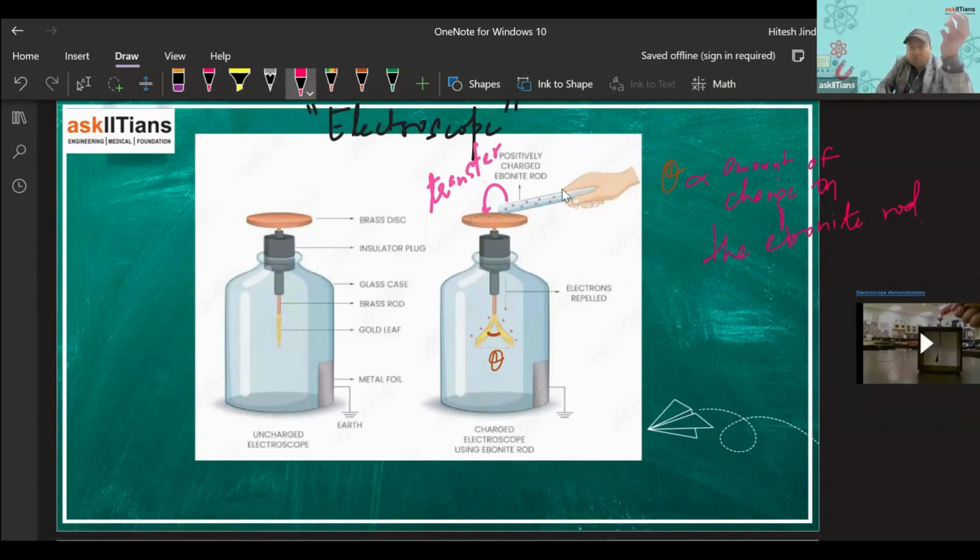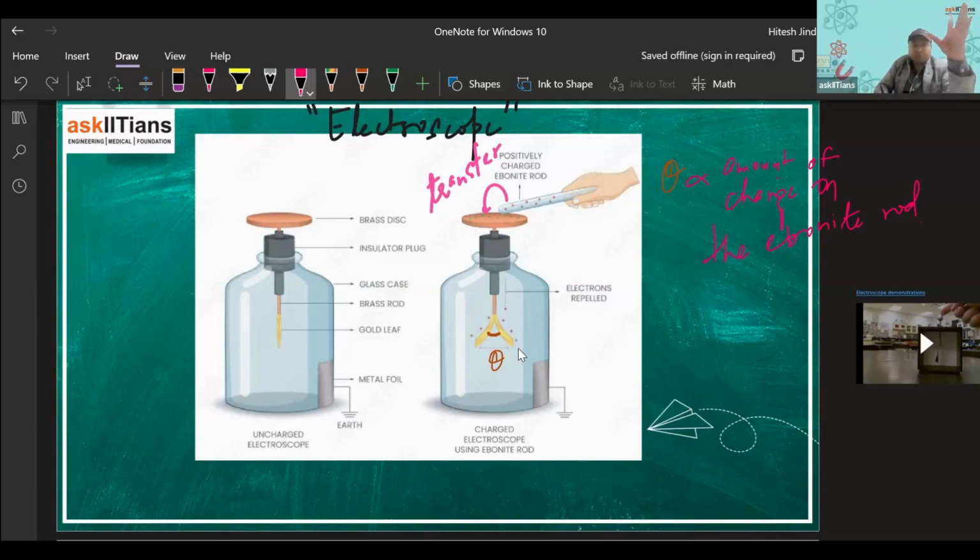The more charge this rod is having, the more will be the transfer of positive charges and the more will be the deviation of the gold leaves, right? So this electroscope is a device which is used to detect the amount of charge. It also detects whether the body is charged or not. Now let's say I have some rod which is uncharged, and if I bring that uncharged rod in contact with this brass disc, will there be some deviation?